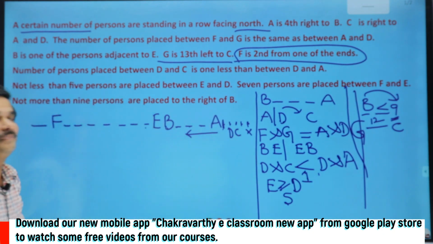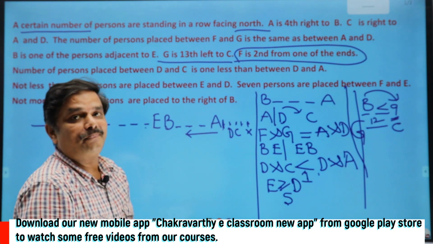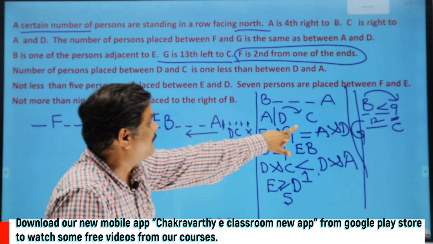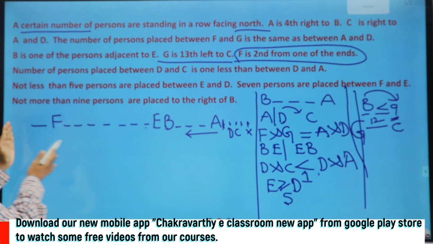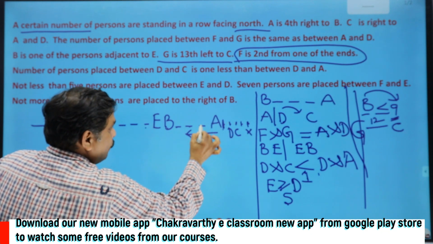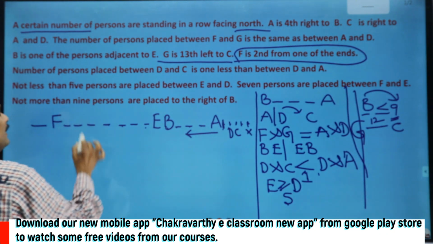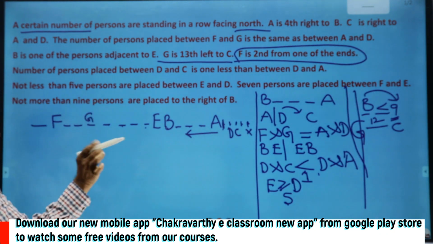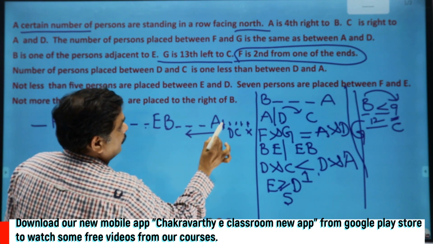Must be C. Okay, so now if you keep C here, the condition between G and C is that G should be on the 13th left of C. 13th left means this is C, 1, 2, 3, 4, 5, 6, 7, 8, 9, 10, 11, 12, 13. It should be G. Is it 13 only? 1, 2, 3, 4, 5, 6, 7, 8, 9, 10, 11, 12.